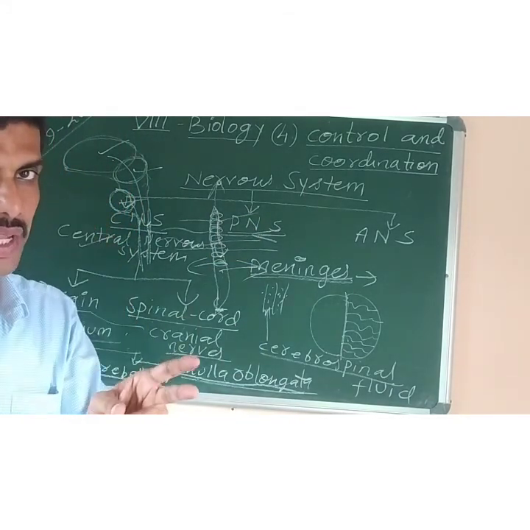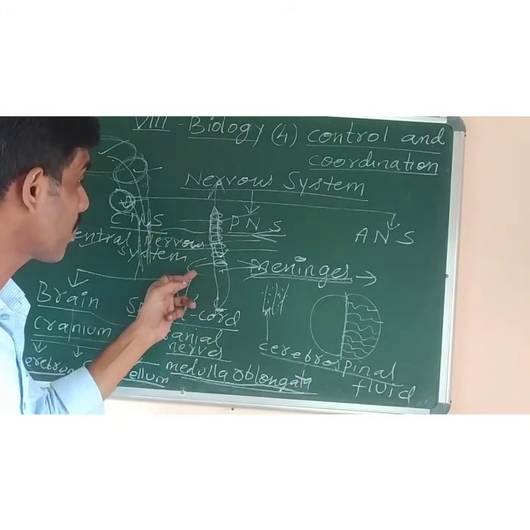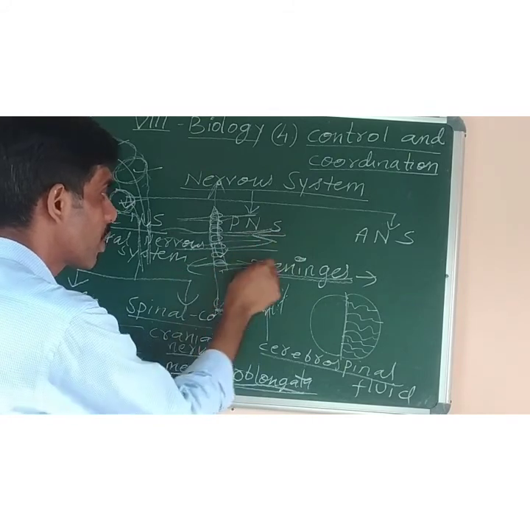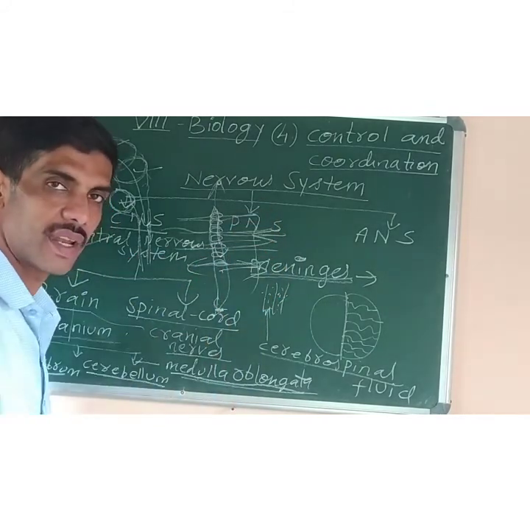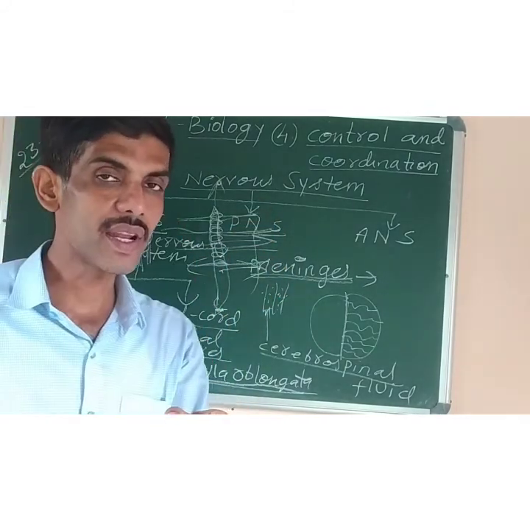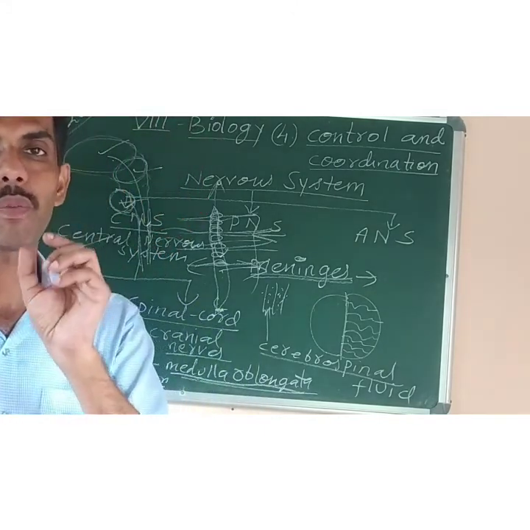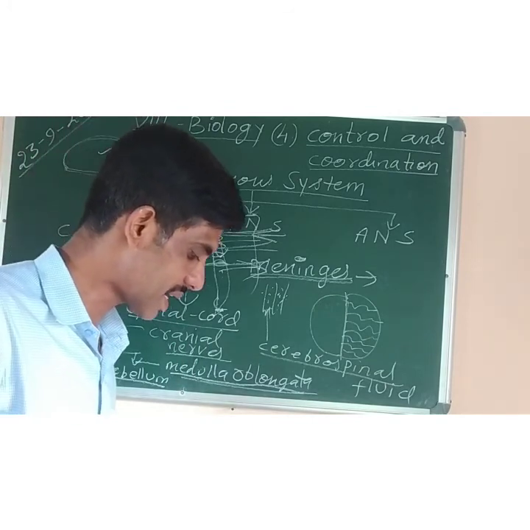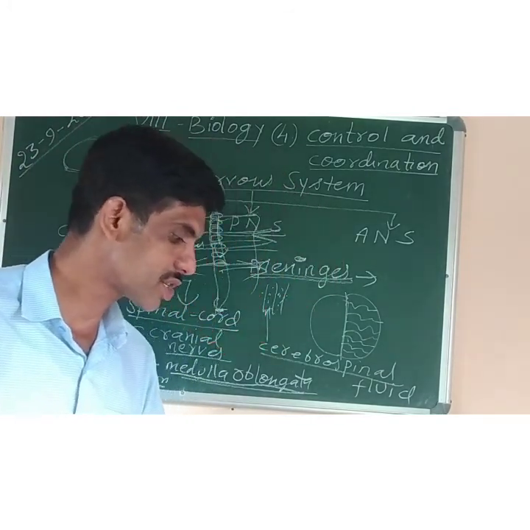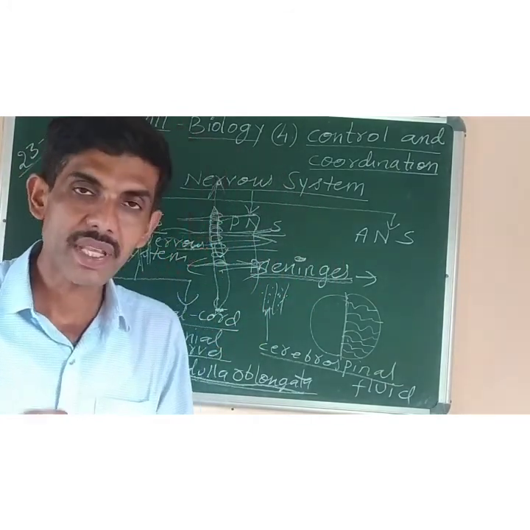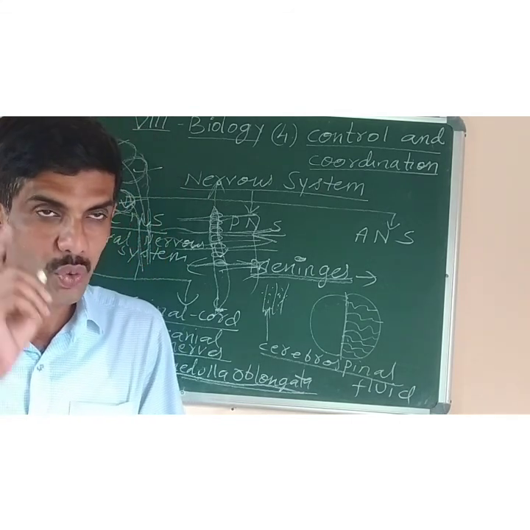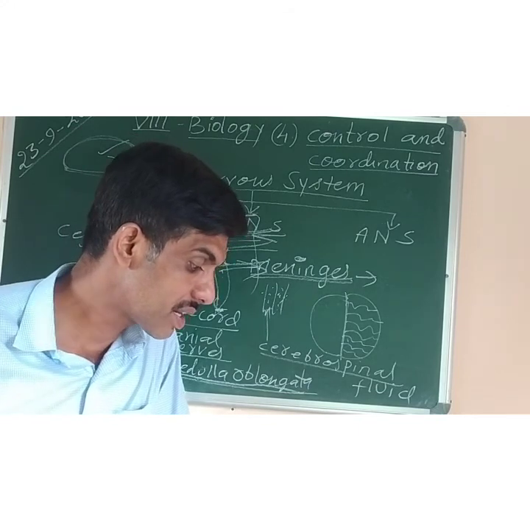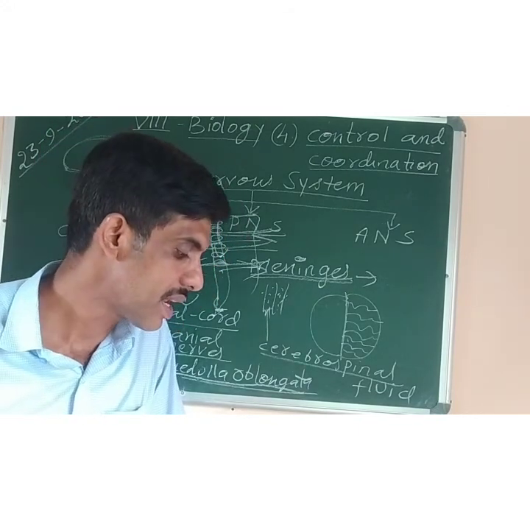There are 31 pairs of spinal nerves. Like you see, 1 pair, 2 pair, 3 pair, 4 pair, like this 31 pairs are there. Understood? So spinal nerves and cranial nerves together make the peripheral nervous system. The peripheral nervous system consists of cranial nerves and spinal nerves. There are 12 pairs of cranial nerves and how many pairs of spinal nerves? 31 pairs of spinal nerves.